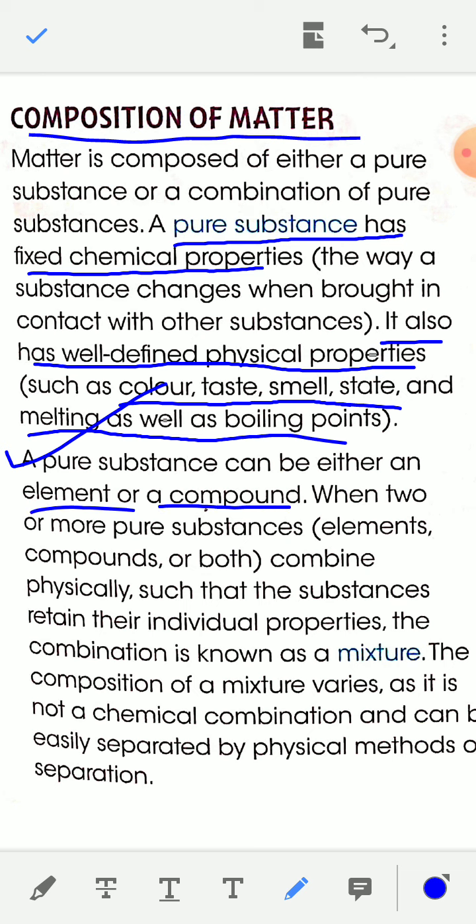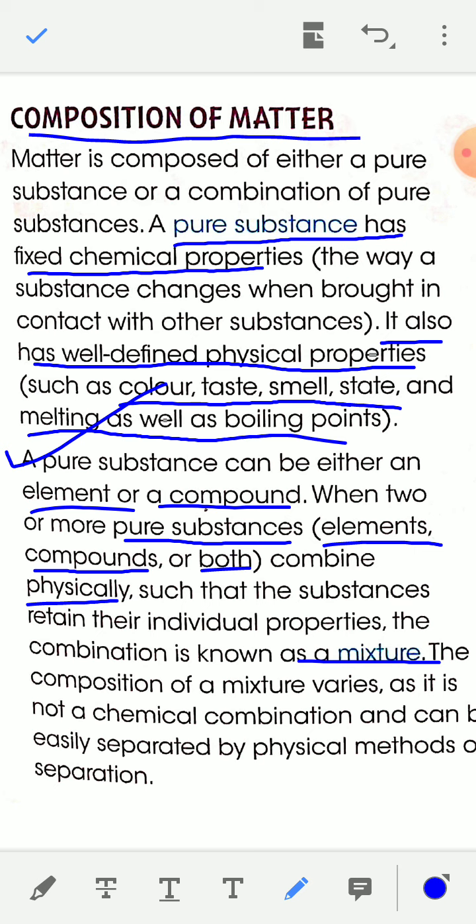When two or more pure substances, that is elements or compounds or both, combine physically such that the substances retain their individual properties, the combination is known as a mixture.